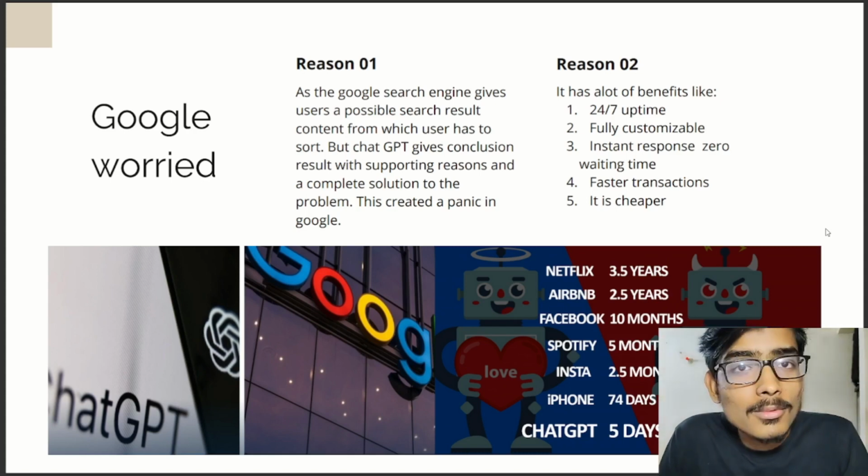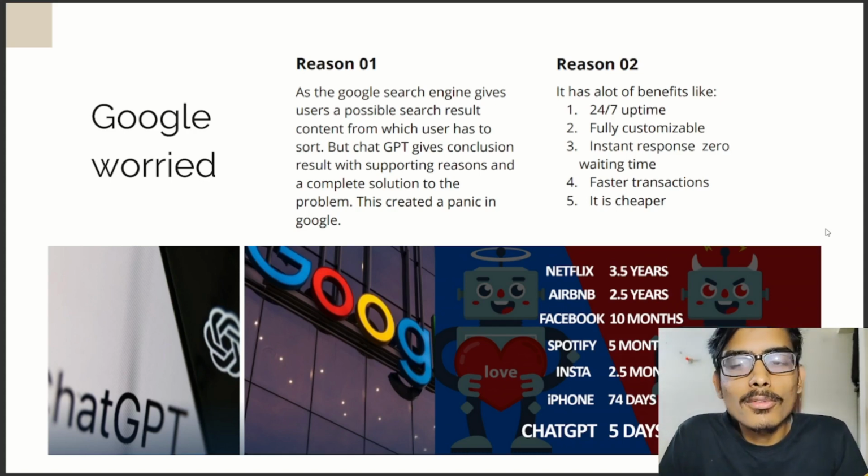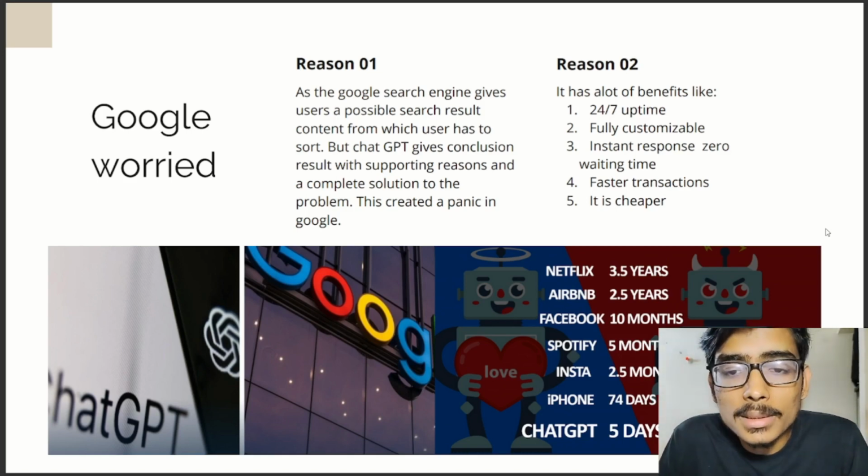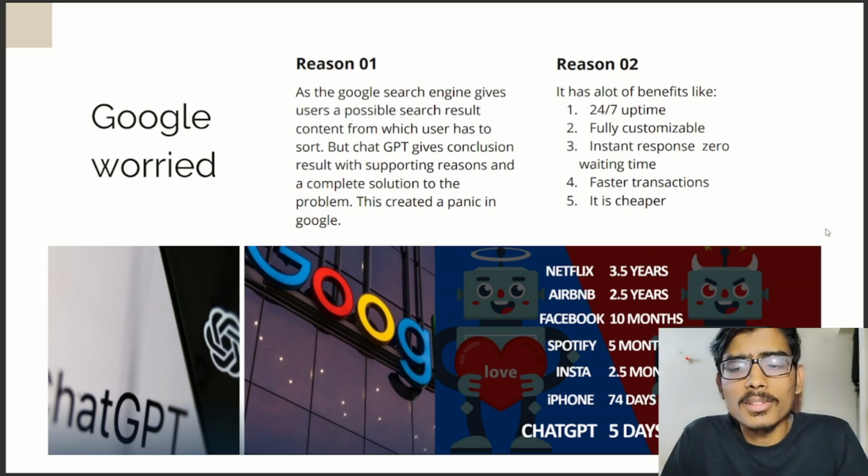Okay, so one more reason is that it has 24/7 uptime, no downtime. Type a question, you get a response. Fully customizable, you can customize it according to your needs. You can customize it and change it according to you. So that is something which I want, that things should work according to me. Each and everything should work according to me. So next is instant response. Responses are instant, zero waiting time. When I search something, I don't want to wait. I just need an answer as soon as possible. So that is one more reason. Another is faster transactions, and it is cheaper. So yeah, as it is.